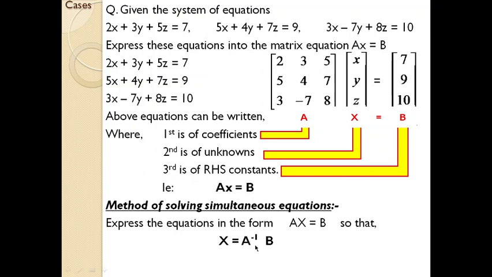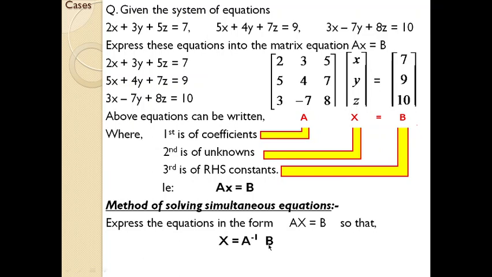So x equal to A raised to minus 1, otherwise known as the inverse matrix, and B. So here the equation is somewhat similar to the concepts we have studied earlier. We know how to find A raised to minus 1, otherwise known as the inverse matrix.